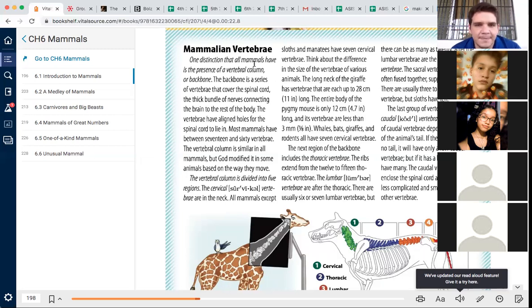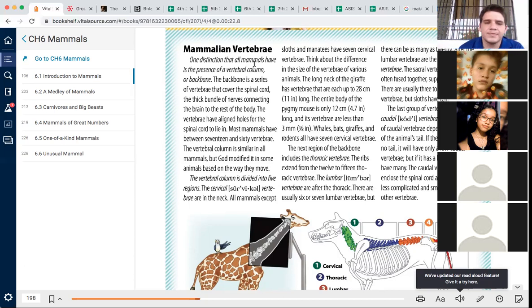Okay, mammalian vertebrae. One distinction that all mammals have is the presence of a vertebral column or backbone, which we have. You can feel it on your back. The backbone is a series of vertebrae that cover the spinal cord, the thick bundle of nerves connecting the brain to the rest of the body. The vertebrae have aligned holes for the spinal cord to lie in. Most mammals have between 17 and 60 vertebrae. The vertebral column is similar in all mammals, but God modified it in some animals based on the way they move. The vertebral column is divided into 5 regions.